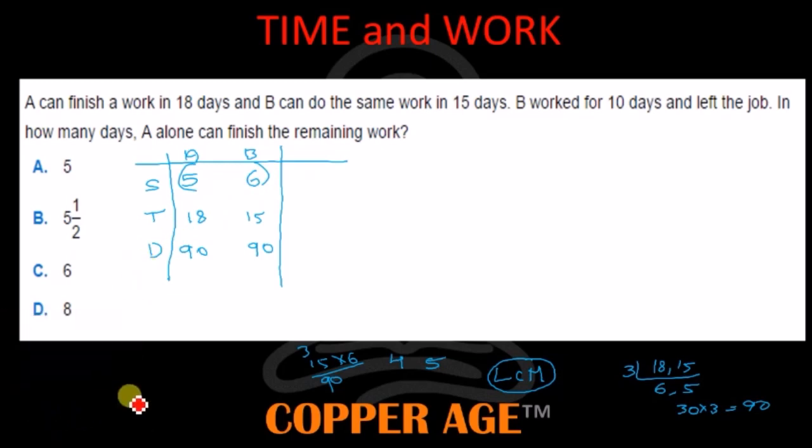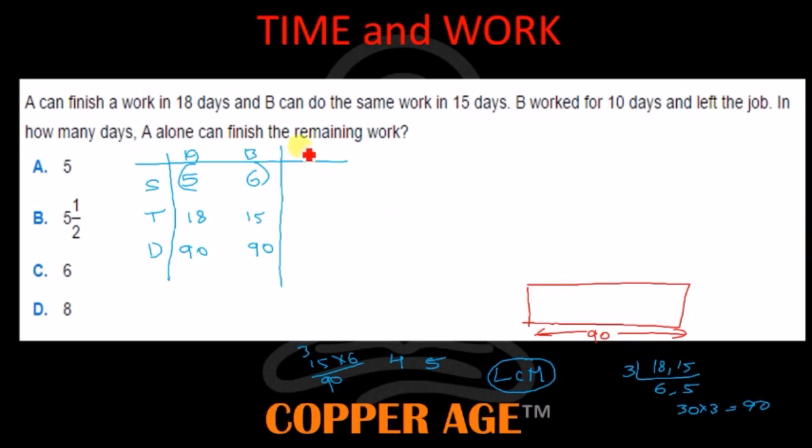Now the question they are asking is, A can finish a work in 18 days, fine. B can finish it in 15 days. Now they are saying B worked for 10 days and left the job. We have the work of sweeping the floor of this 90 kilometer wide space. So B worked for 10 days and left the job. How much then did B sweep?